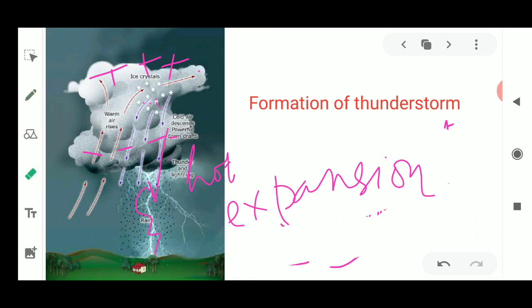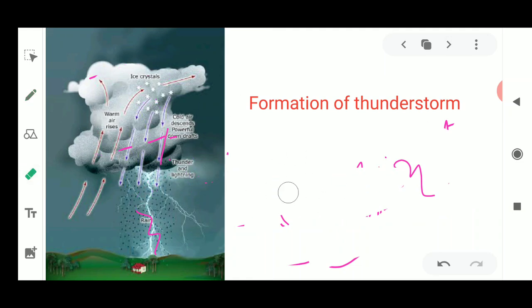Here this is shown in diagram form, where ice crystals are moving downwards, which creates a negative charge at the bottom of the cloud, whereas at the top of the cloud it becomes positively charged as tiny droplets move upwards. Because of this swirling motion of the particles inside the cloud, it becomes positively and negatively charged, and because of this thunder is produced.